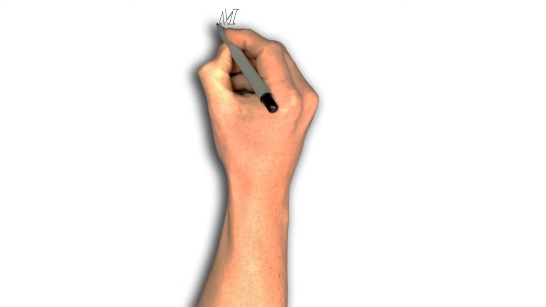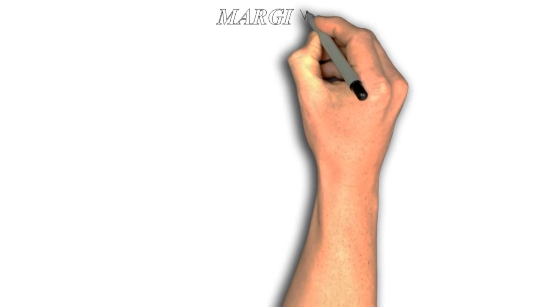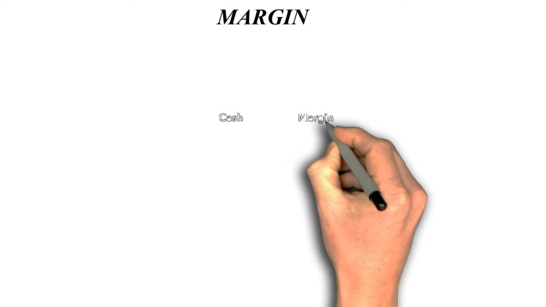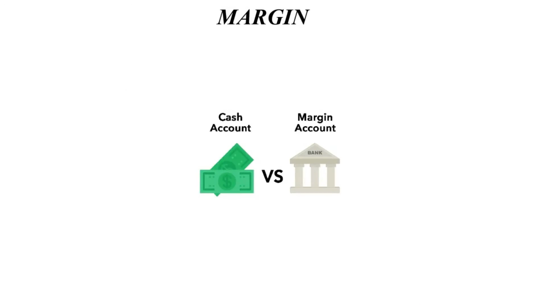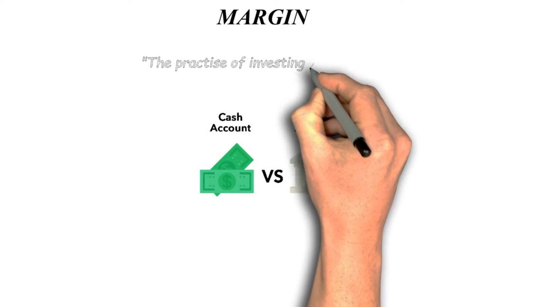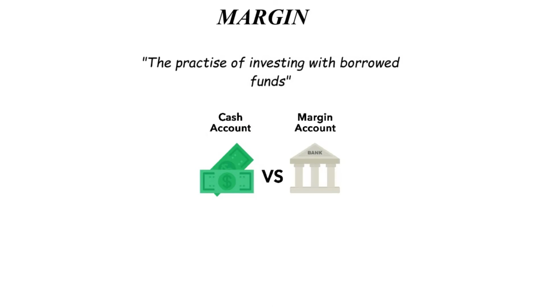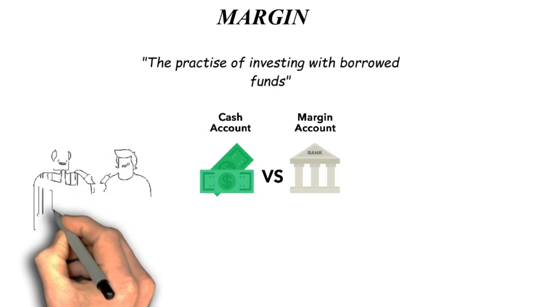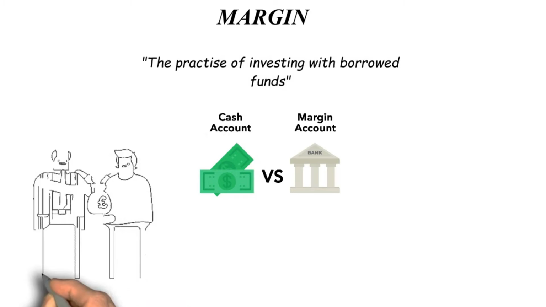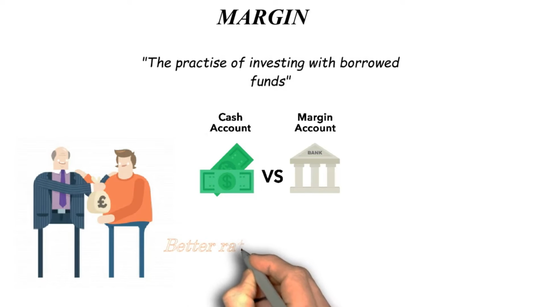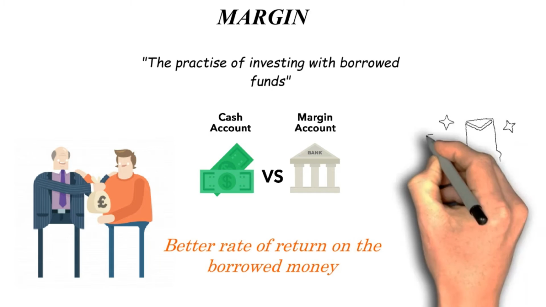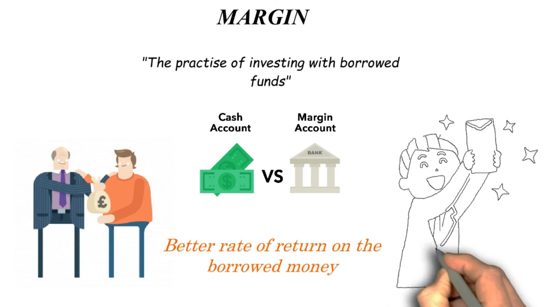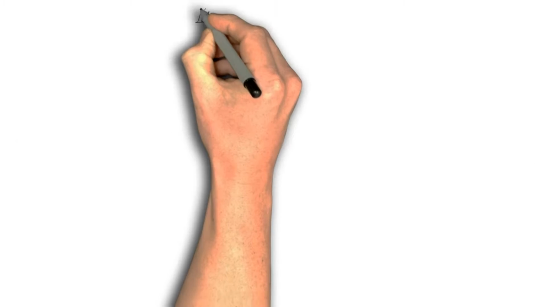Margin. When you create a brokerage account to invest in securities, you must select between a cash or margin account. Margin is a term that refers to the practice of investing with borrowed funds. Credit will be extended by the broker, and the entirety of your account will be treated as collateral. The goal is that you may earn a better rate of return on the borrowed money than the broker's margin loan interest rate, resulting in a personal benefit for the investor.